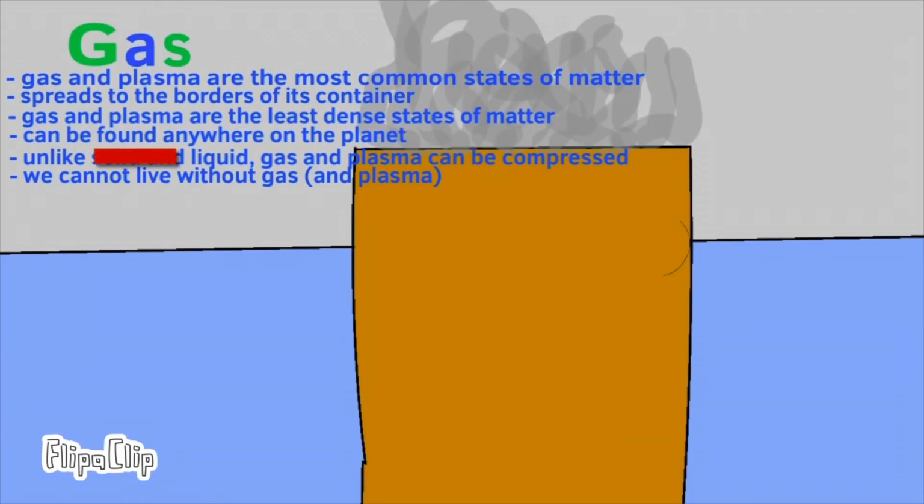Alright, gas and plasma are the most common states of matter. Gas spreads to the borders of its container. Gas and plasma are the least dense states of matter. They can be found anywhere on the planet. Unlike liquid, gas, solid, and plasma can be compressed. Gas and plasma have a lot of similarities. We cannot live without gas and plasma.